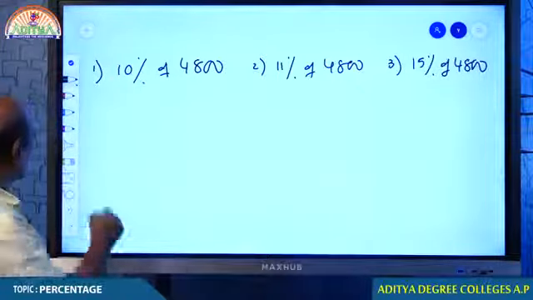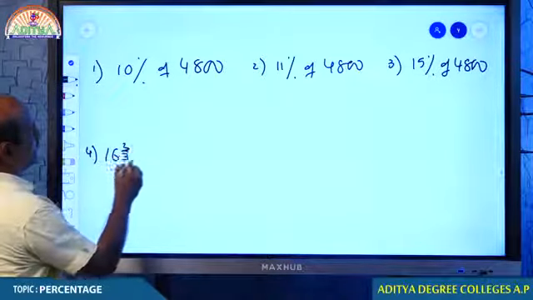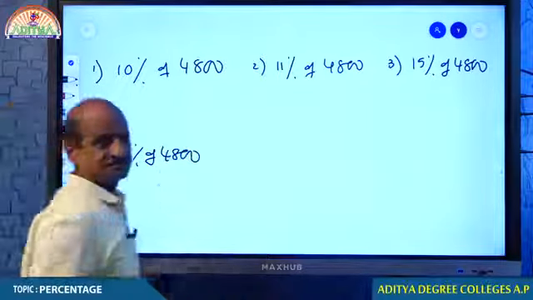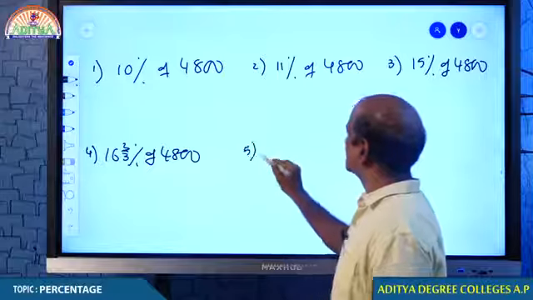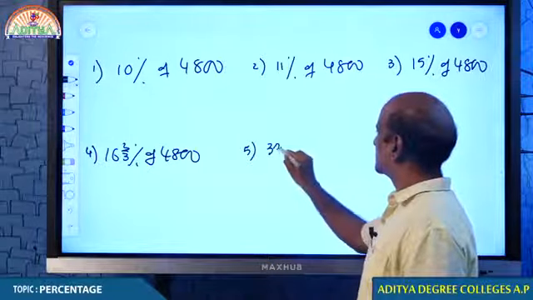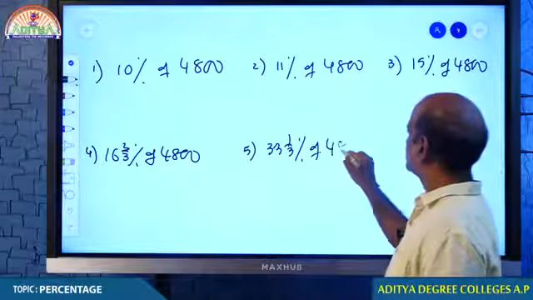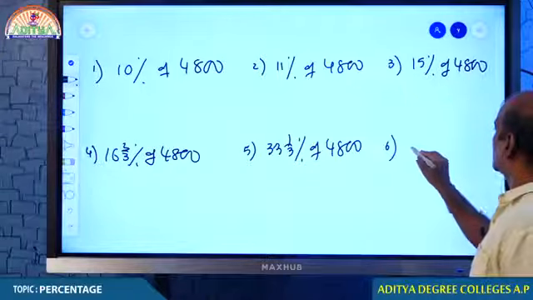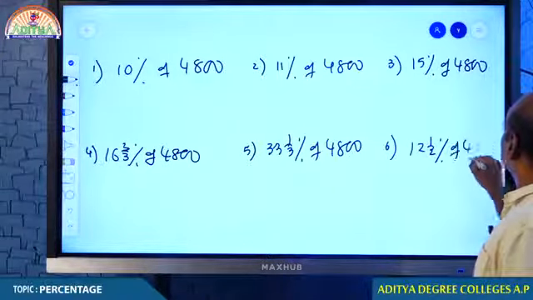I just want to see how you are doing that. 16 2/3% of 4,800. Come on. 33 1/3% of 4,800. 12.5% of 4,800.